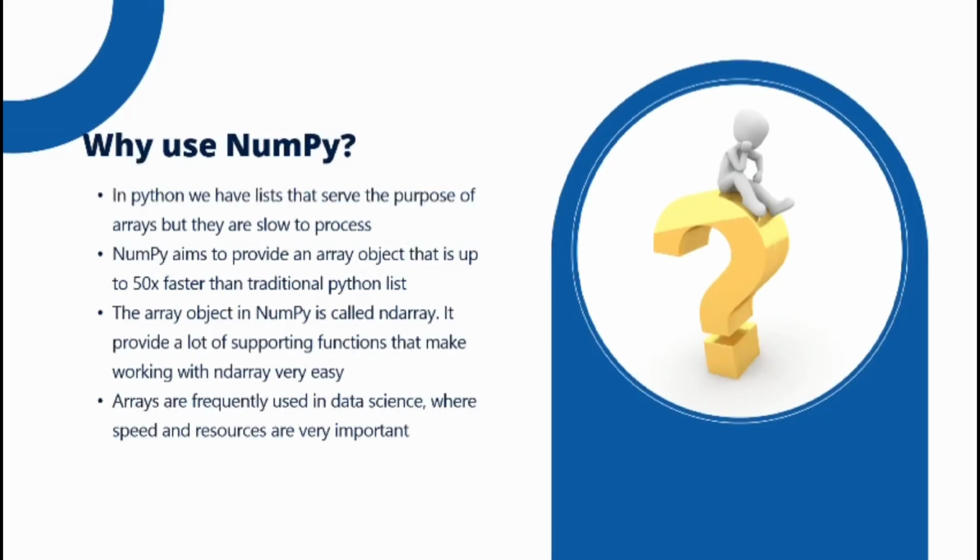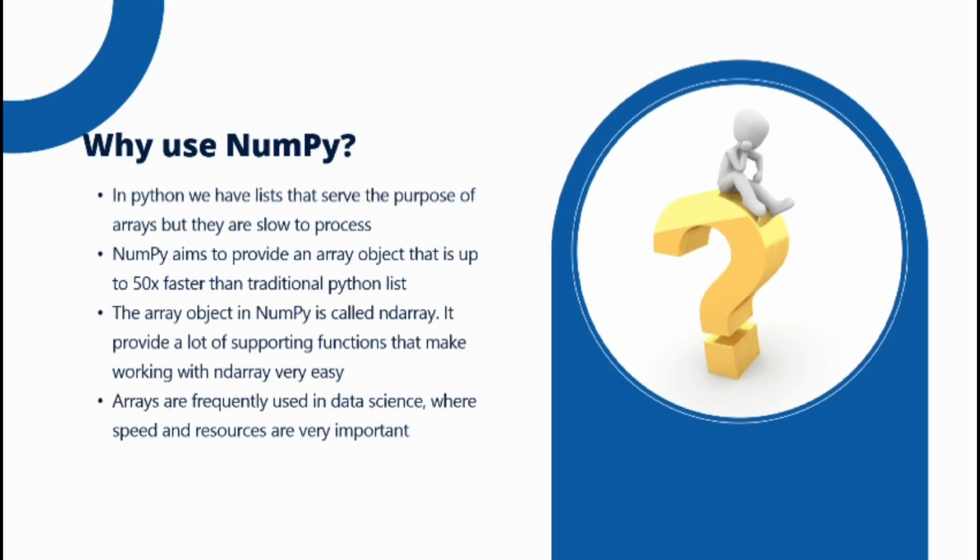First we discuss why use NumPy, what is the need of NumPy, and how NumPy is faster than a list. Let us start with why use NumPy. In Python we have lists that serve the purpose of arrays, but they are slow to process. With the help of lists we can do every operation of an array, but suppose we have a large amount of data processing, then a list is not a better option because it is very slow. NumPy aims to provide an array object that is up to 50 times faster than a traditional Python list.